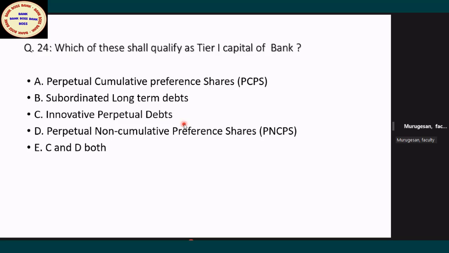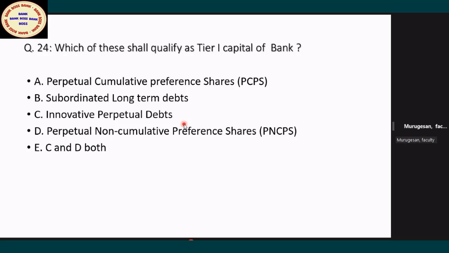What is call option, put option? Wait a few minutes. The call option will be in favor of the bank. The perpetual bonds are issued with call option only. There will be no put option. Sir, what is the put option, call option? Put option means the right is given to the investor to sell, if he wants to. Call option, right to buy. But here, call option means right to redeem. Note down: call option means right to redeem a debt before the due date.